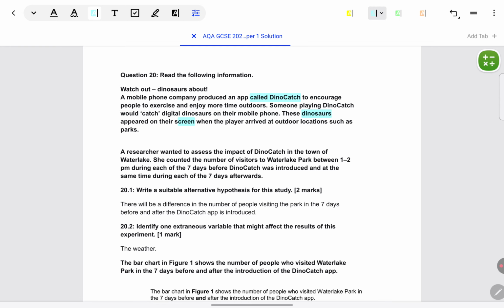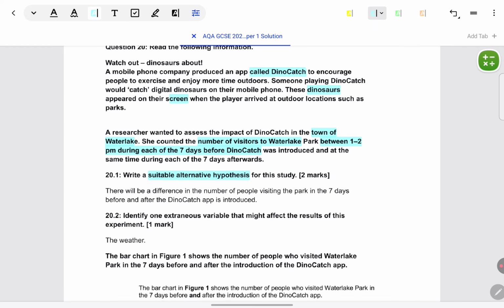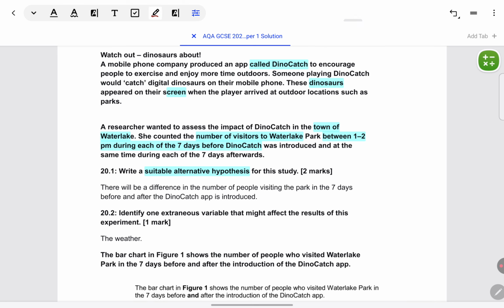Researcher wanted to assess impact of Dino Catch in the town of Water Lake. She counted number of visitors to Water Lake between 1 to 2 p.m. each of the 7 days before Dino Catch was introduced, and at the same time during each of the 7 days afterwards. Write a suitable alternative hypothesis. This is clearly an experimental study because there's before and after in this. So there's a comparison. Differences being seen before and after.